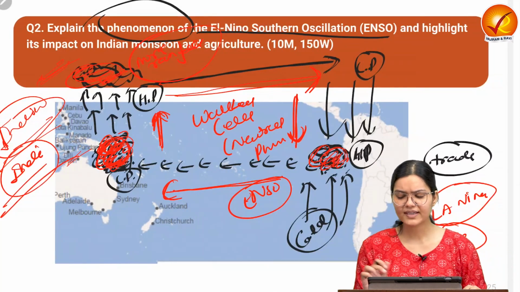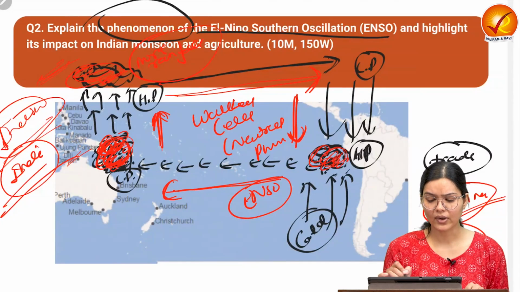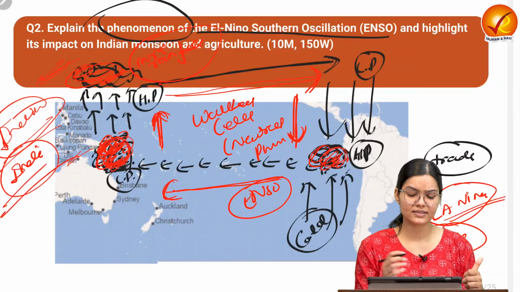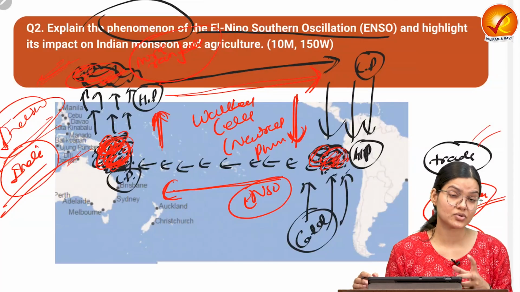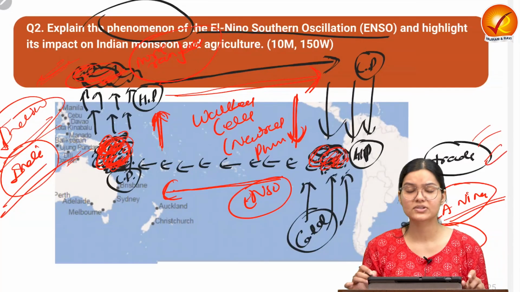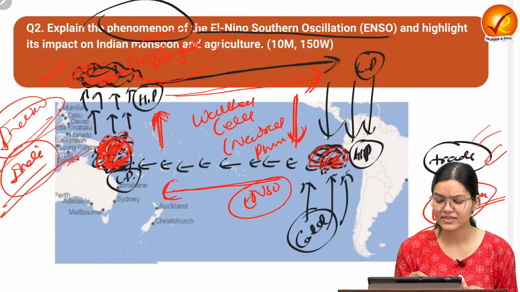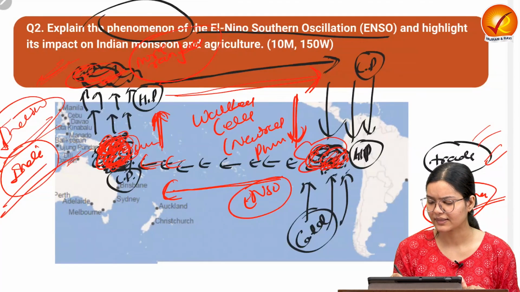So we can see that La Nina is nothing but the intensification of the Walker cell, and it is causing more rain in India and the surrounding area. And why is it happening? Because of the strong trade wind, which is flowing from east to west. So more water is getting accumulated here in this area, more warm water, and here more cold current is there.